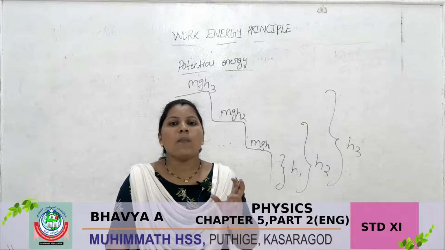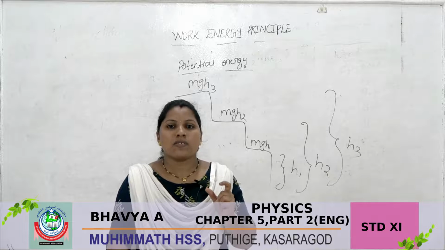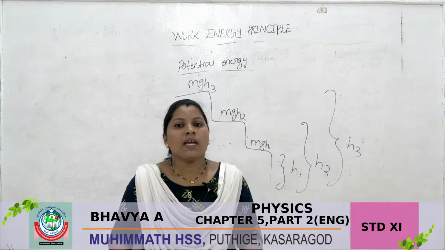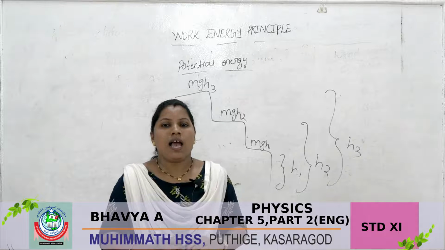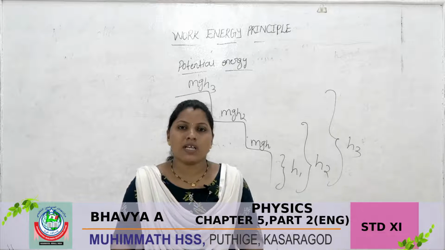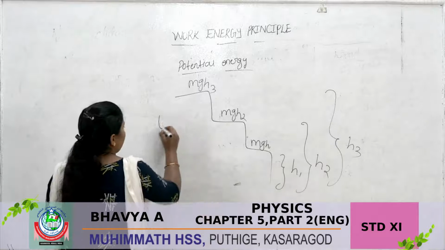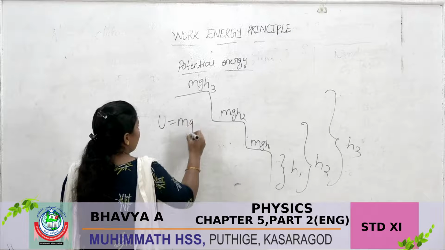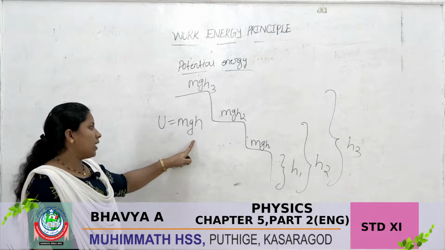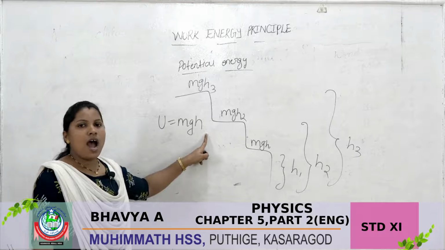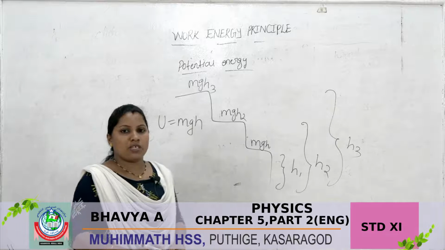It is called potential energy. Potential energy means the energy possessed by a body by virtue of its position. How are we calculating potential energy? By using the formula U is equal to mgh, where m is the mass, g is the gravitational acceleration, and h is the height. Using this formula we can calculate potential energy.